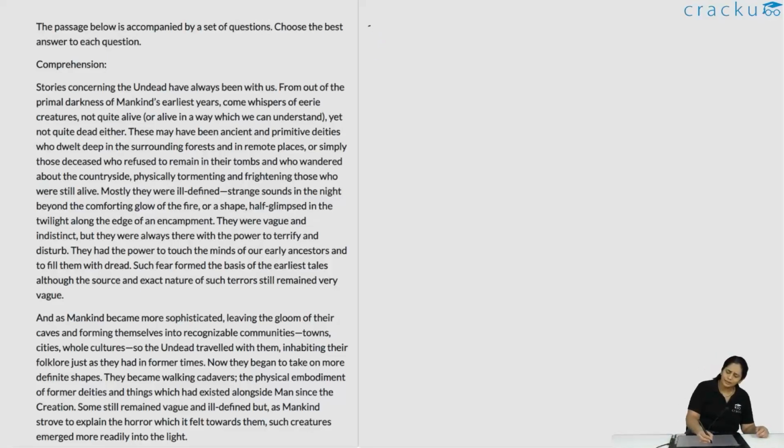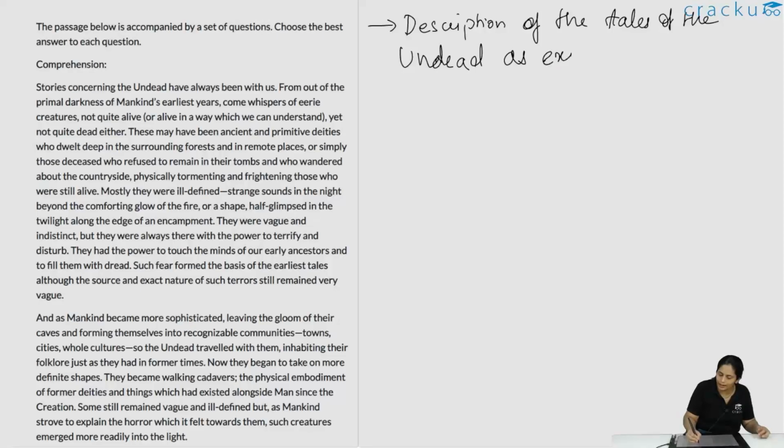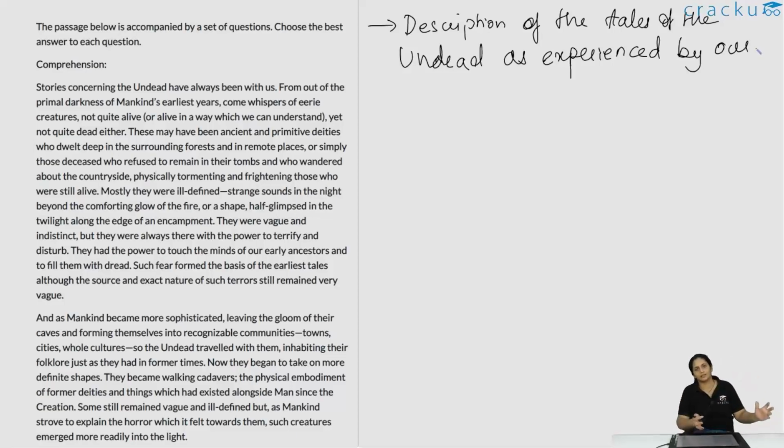So basically, a description is given of how our early ancestors were essentially terrified of the undead, an example of how they perceived them, how they felt about them, what kind of fear was generated by these tales. It is a description of the tales of the undead as experienced by our early ancestors, the earliest form of humans, earliest mankind as such. So their stories of the undead essentially are being discussed here.